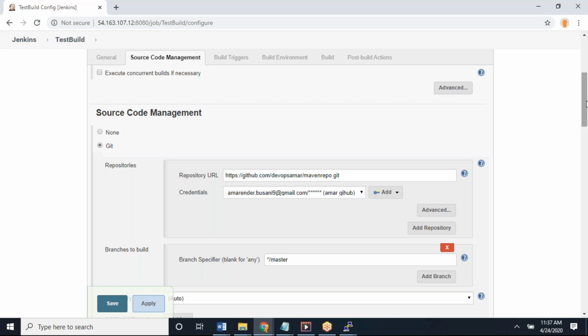Variable is a term you will use in real time N number of times. It's a common terminology. Variable means that it may have multiple values based on your requirement. So wherever you require, instead of hard coding, you will provide a variable, so you can change those values at a later point of time. That is called a variable.